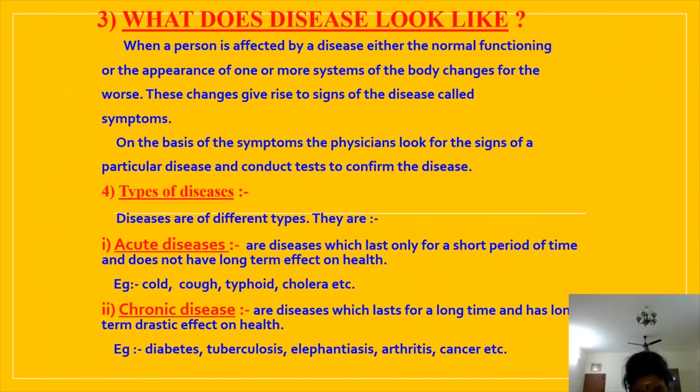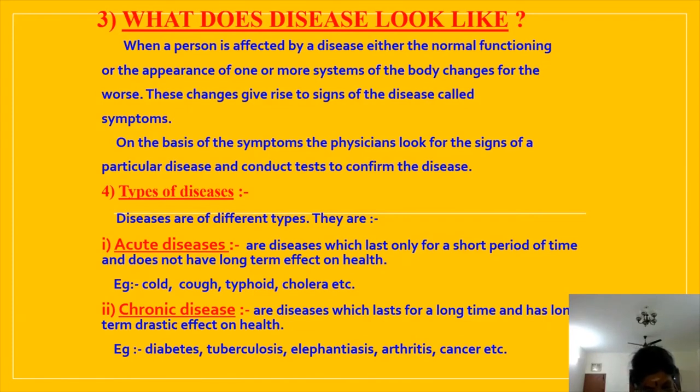Okay. So when there is a disease, either the functioning or appearance of one or more systems changes, and symptoms or signs will appear. These changes can give rise to symptoms and signs of the disease.